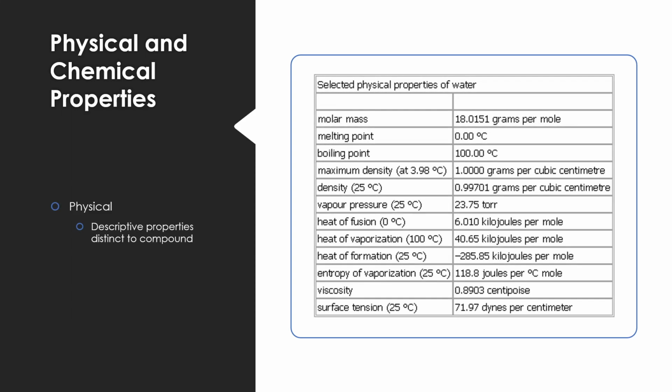So we can break down the properties of any given molecule or element into physical versus chemical properties. Physical properties are basically the descriptive properties of the compound. You say, okay, here's the molar mass, here's how much it weighs, here's the melting point, here's the boiling point, and these are physical properties of water. Like heat of diffusion, viscosity, things like that. So it's describing the compound or element, right?